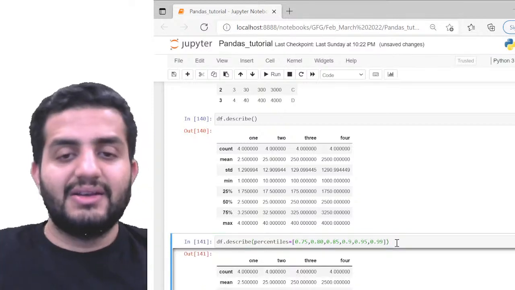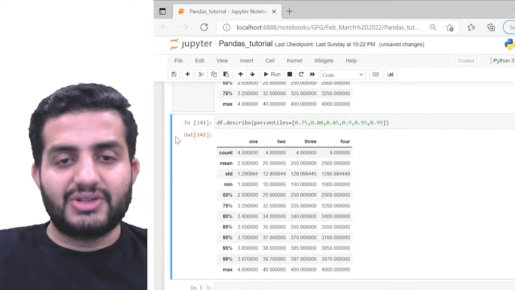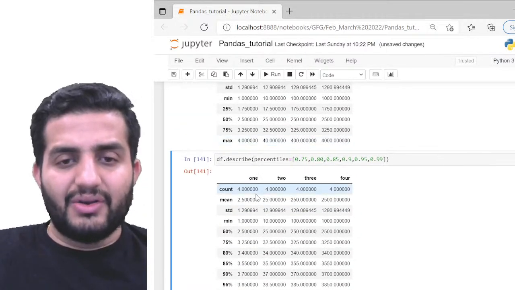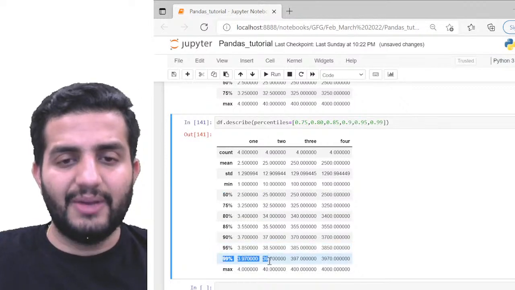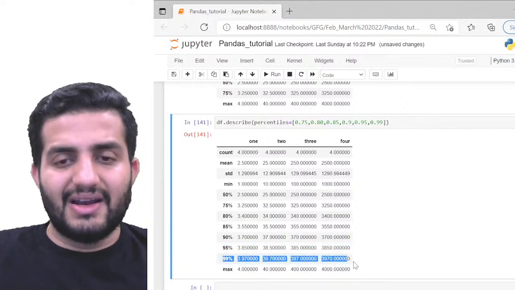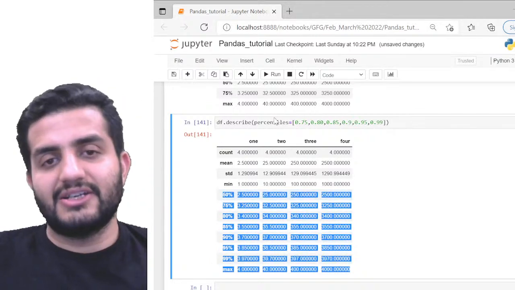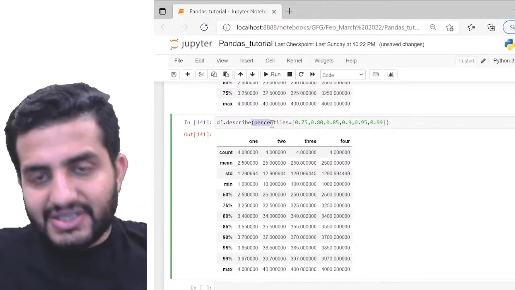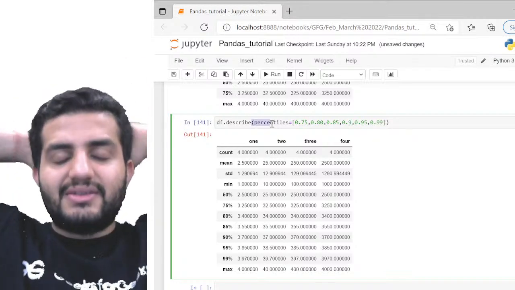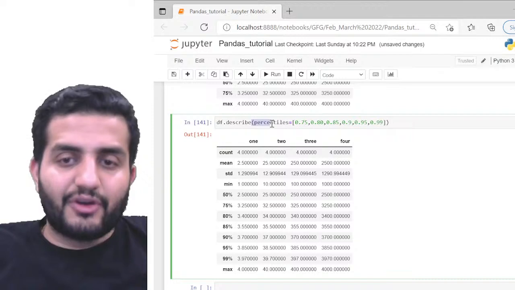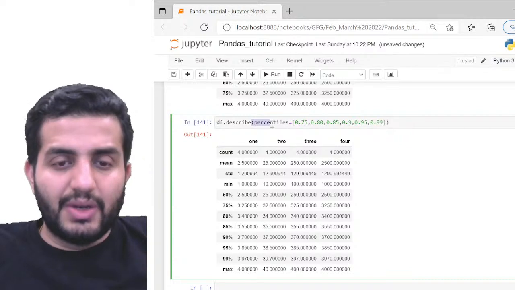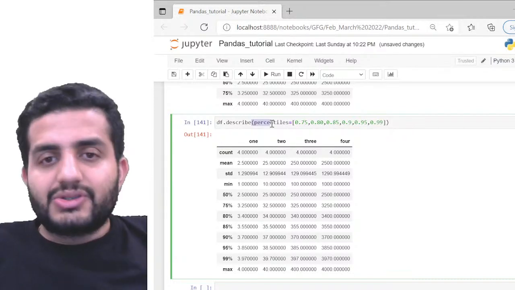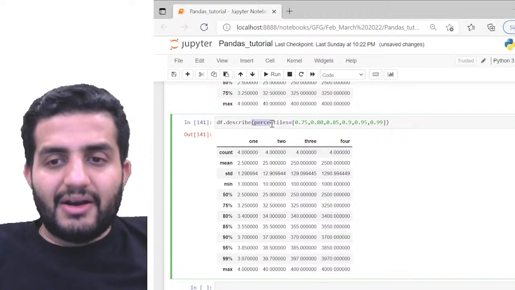Now if I run it like this, can you see the output, which has pretty much changed here? Instead of all the remaining others, I only have the values which I've passed: 50, 75, 80, 85, 90, 95, and 99, okay? So can you see this? These are the percentile values I can also edit just by passing them in the describe function. And obviously by default, this percentile is only applicable for my numbers. The percentile is invalid for my strings, right? How can I get a percentile of a string? That's pretty much understood by default, isn't it? So this is valid for my numerical kind of data.